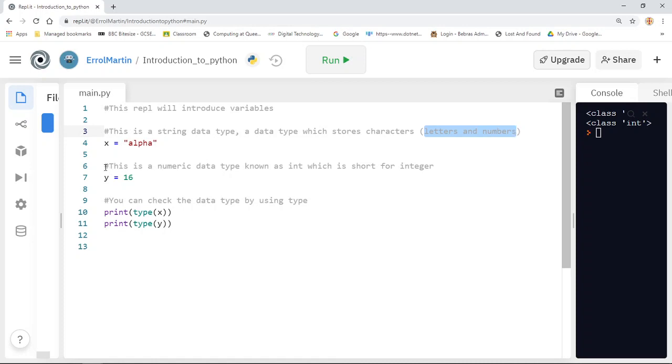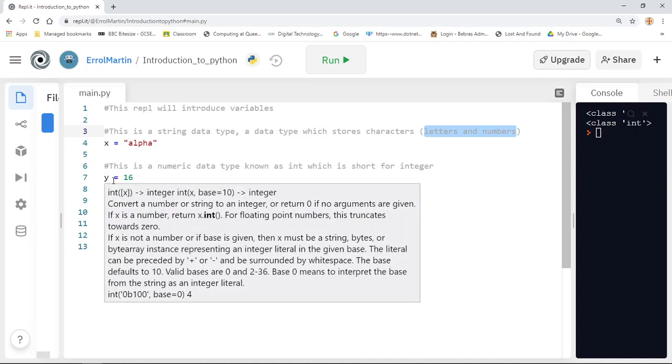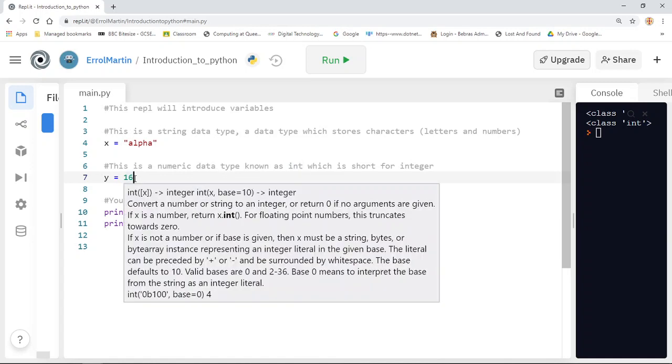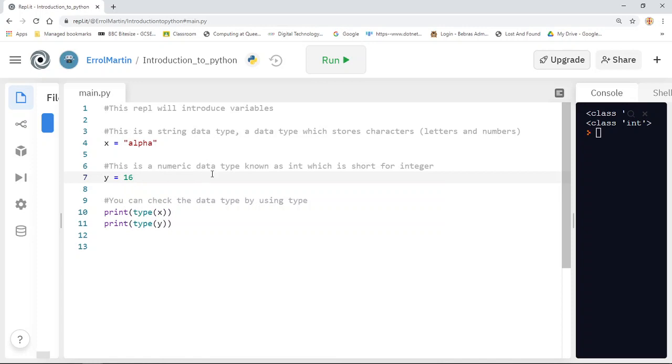The next variable I've created is variable y, and I've set it equal to 16. Now Python, again being intelligent, works out that if I set it equal to a numeric value, then it will treat it as a numeric data type. In this case it's a non-decimal, an integer or whole number, so it will store it as an int, which is short for the word integer.